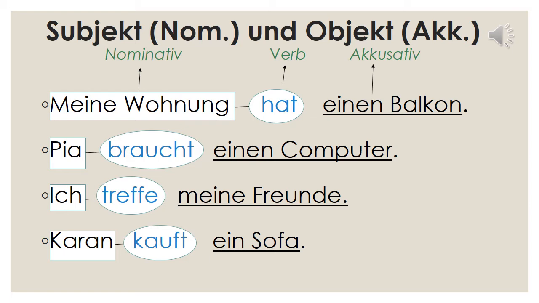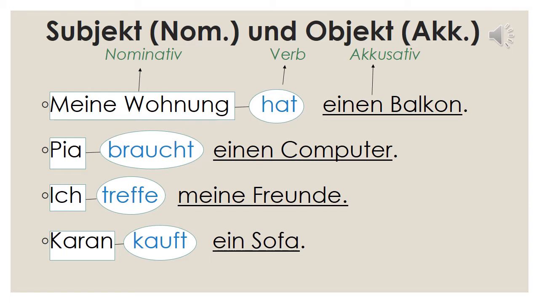Pia braucht einen Computer. Brauchen means to need. Who is needing? Pia is needing. So Pia is the subject. And what is Pia needing? Einen Computer. So computer is the object.